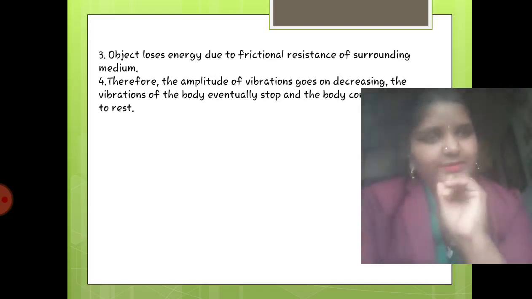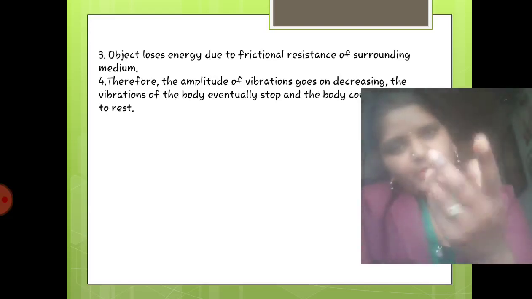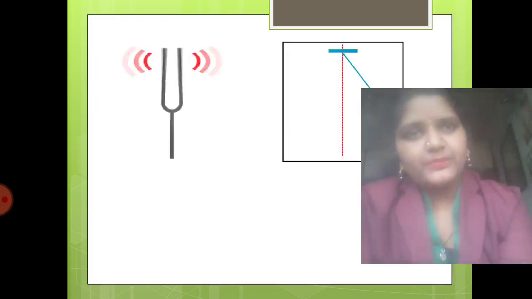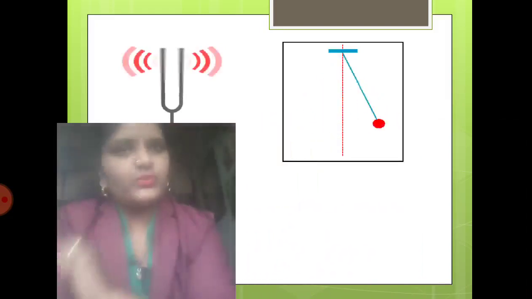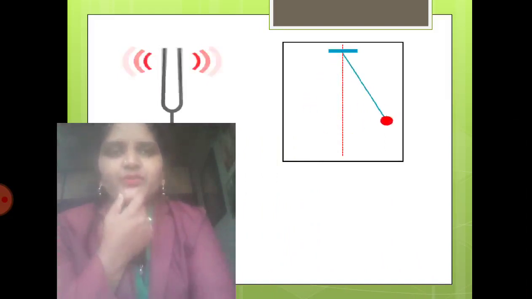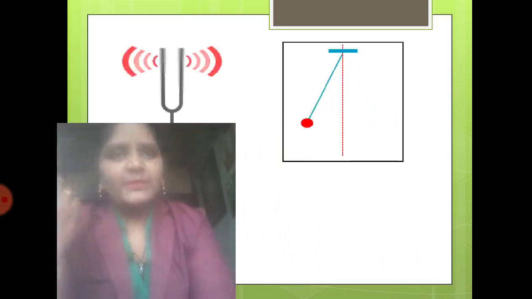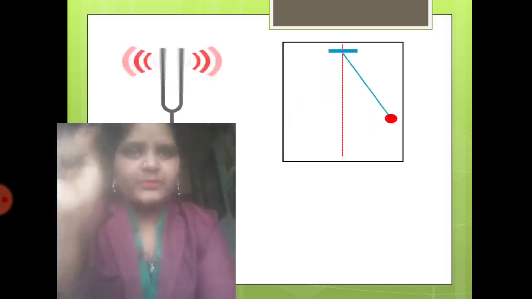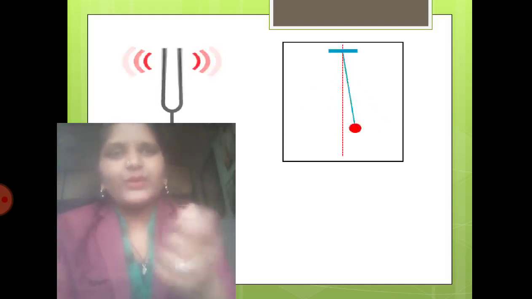What example have we given? Simple pendulum was the example. Here you can see two examples are given. The first example is a tuning fork. I don't remember whether you have seen this kind of apparatus in the lab or not, but it is used to vibrate.